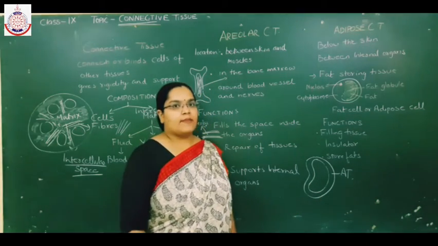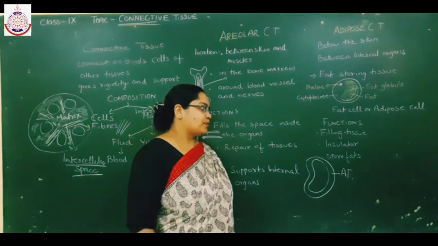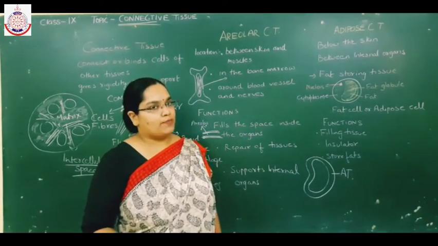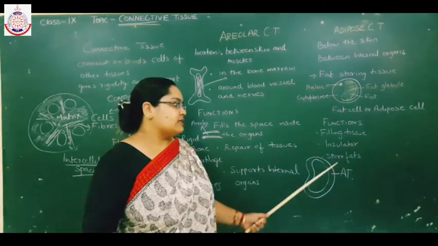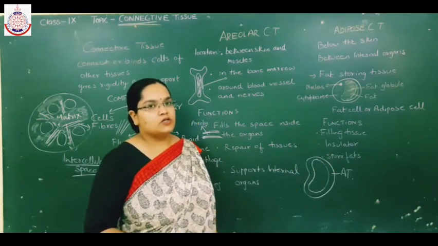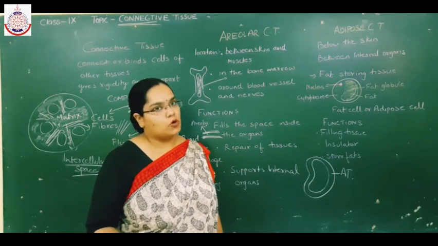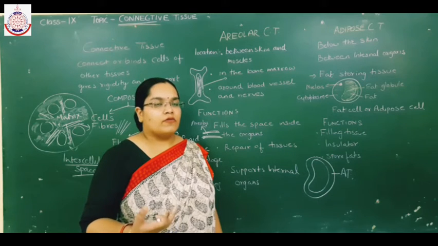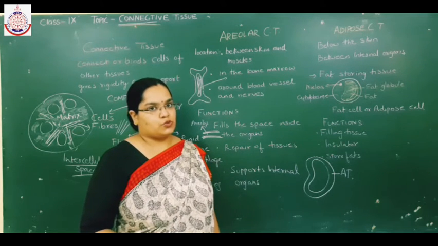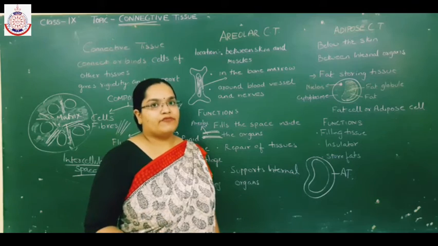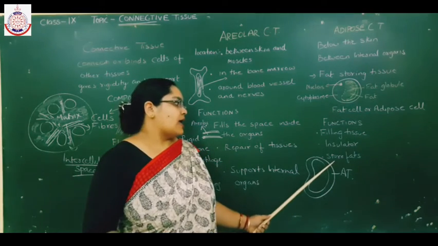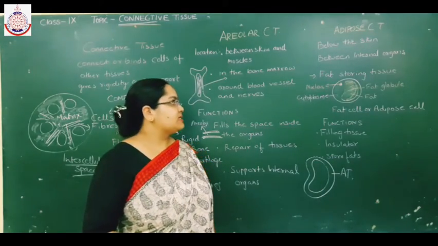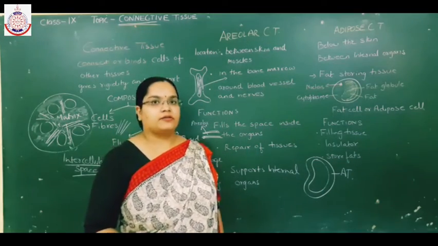Now let's discuss the functions of adipose tissue. Adipose connective tissue acts as a filling tissue, so it provides shape to the body. It acts as an insulator. Insulator means it protects the body from a cold environment. For example, polar bears have a thick coat of adipose tissue below the skin to protect them from the cold environment. As we have already discussed, they store fat. With this, adipose tissue is complete.